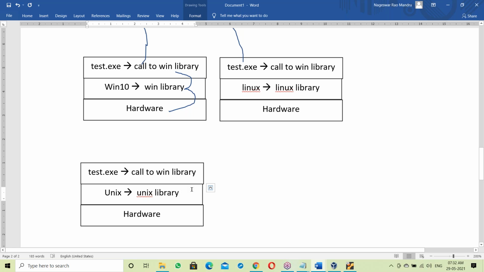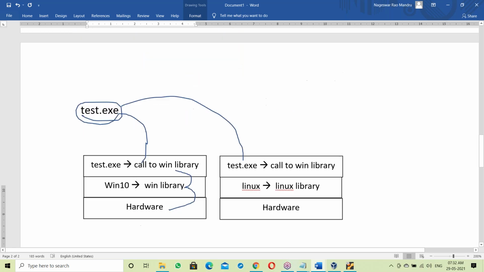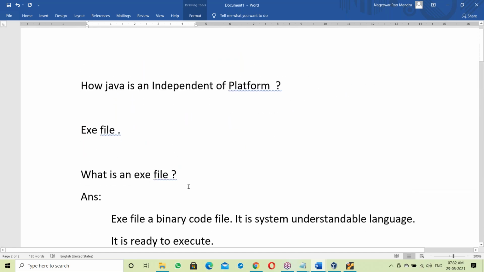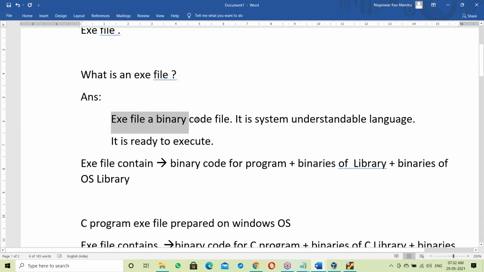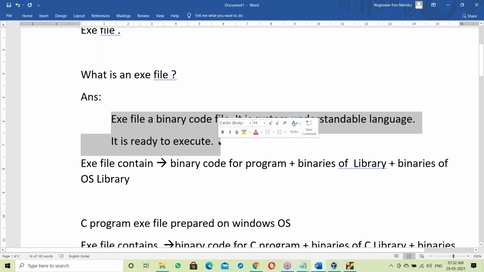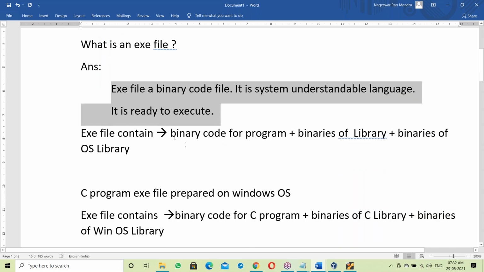So what is an exe file? Generally anyone says that an exe file is a binary code file. Yes, it contains a system understandable language, ready to execute. Generally, anyone gives this answer. But exactly what is an exe file?